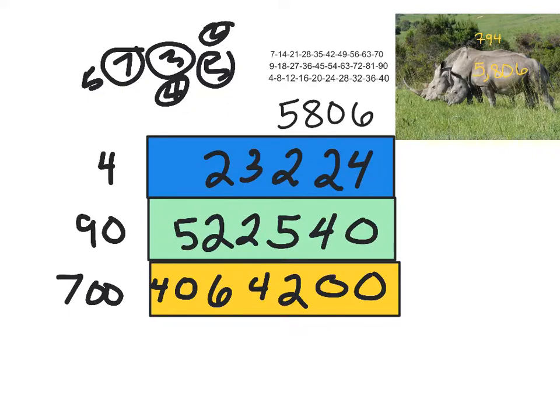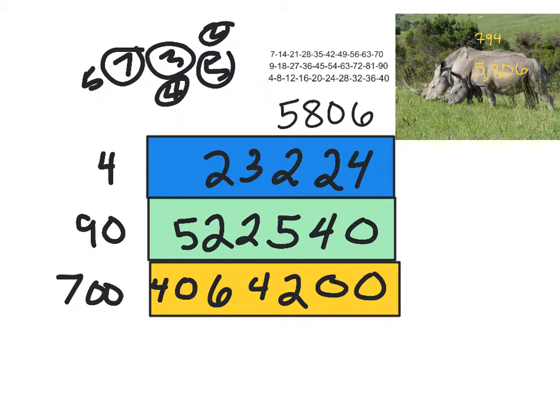Now all I have to do is add these bad boys up, and if you notice, these are really neat columns here, right? And that's really important when you're adding and multiplying, even when you're dividing. Really important to have straight columns, my friends. All right, let's move on and add these bad boys up.